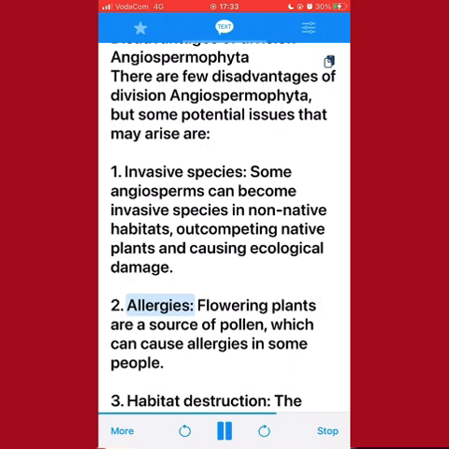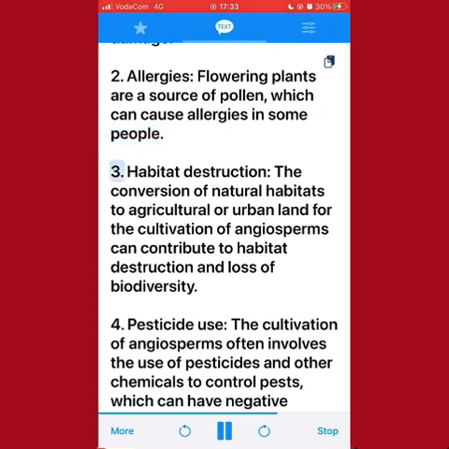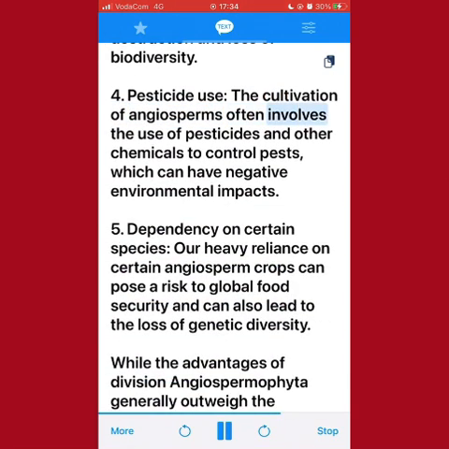2. Allergies. Flowering plants are a source of pollen, which can cause allergies in some people. 3. Habitat destruction. The conversion of natural habitats to agricultural or urban land for the cultivation of angiosperms can contribute to habitat destruction and loss of biodiversity. 4. Pesticide use. The cultivation of angiosperms often involves the use of pesticides and other chemicals to control pests, which can have negative environmental impacts. 5. Dependency on certain species. Our heavy reliance on certain angiosperm crops can pose a risk to global food security and can also lead to the loss of genetic diversity.